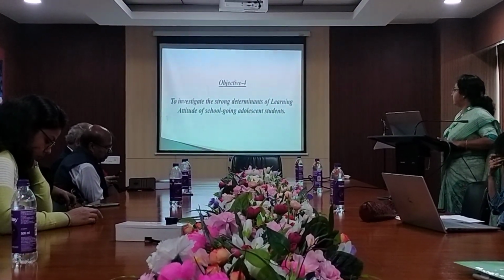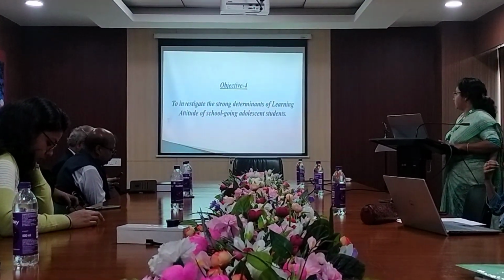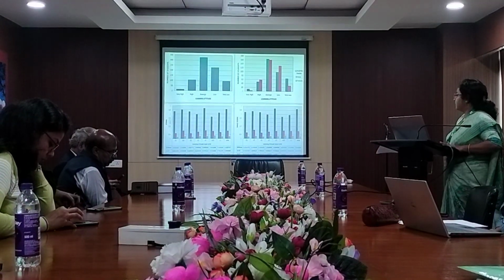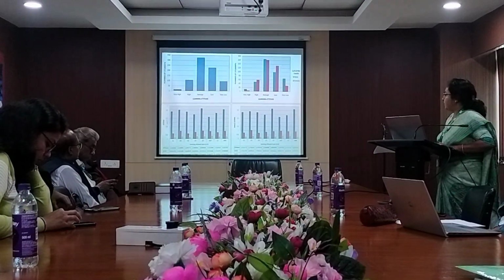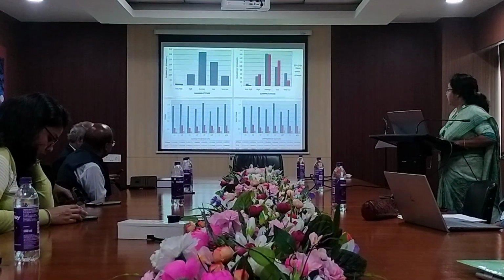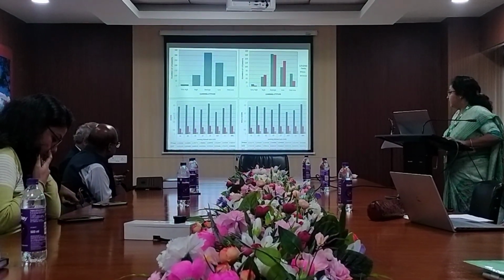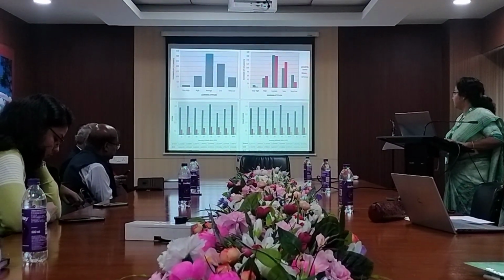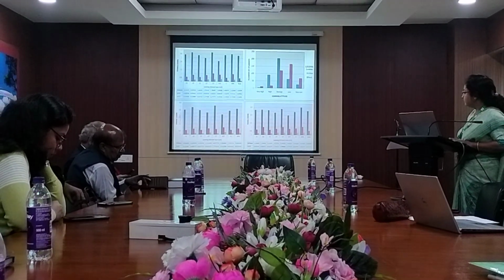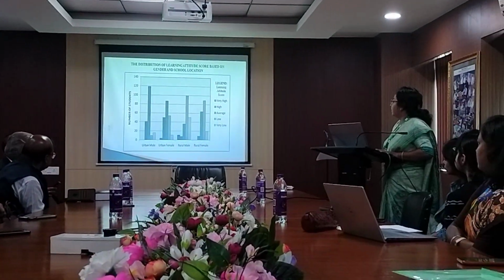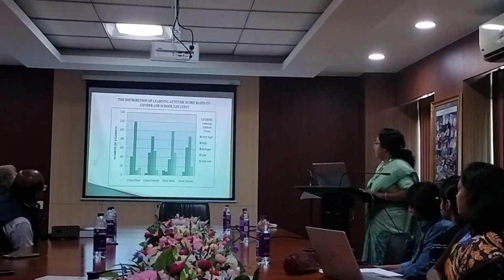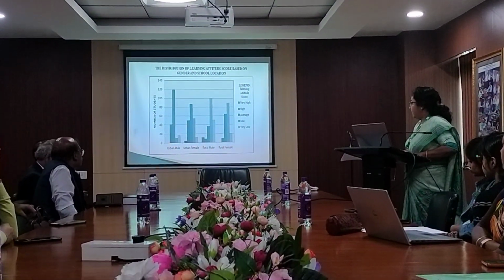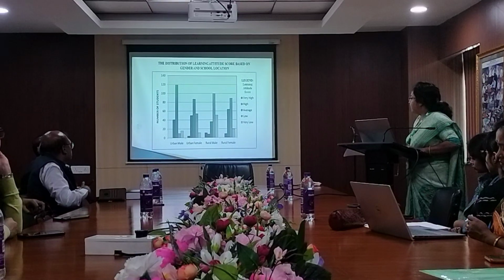Objective 4: to investigate the strong determinants of learning attitude of school-going adolescent students. These are the 4 diagrams showing learning attitude by number of students, learning attitude by male and female, the learning attitude mean of all the sub variables, and the learning attitude male score and female score. Next, the distribution of learning attitude score based on gender and school location: urban male, urban female, rural male, and rural female.